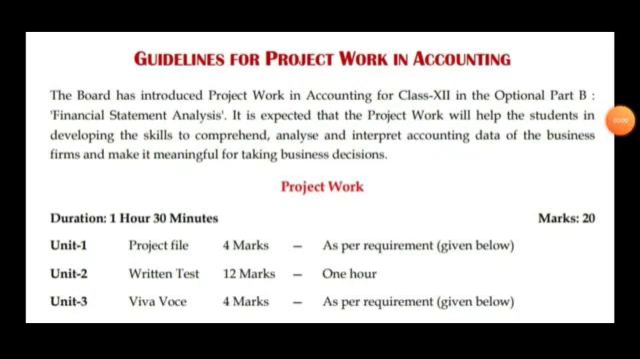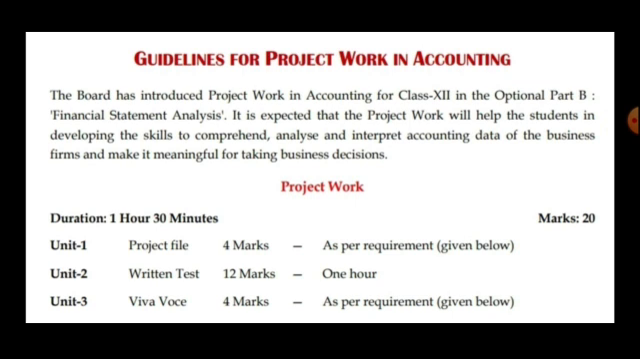Hello students, today we are going to understand what are the guidelines for project work in accounting provided by the CBSE board. The board has introduced the project work in accounting for class 12th. It is in the optional part B, financial statement analysis.